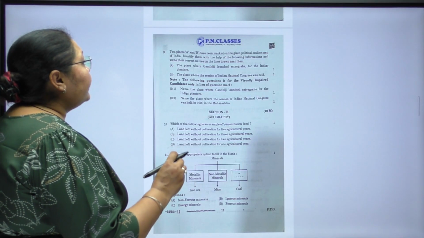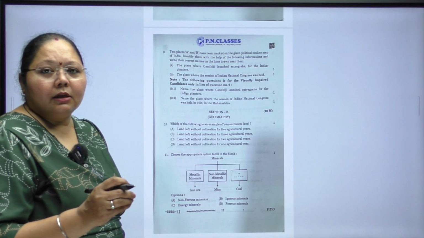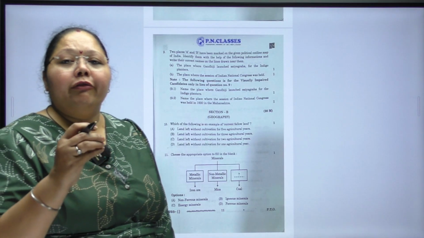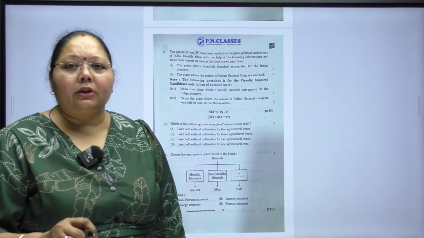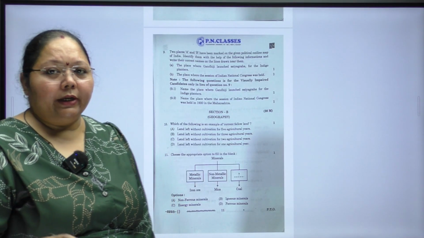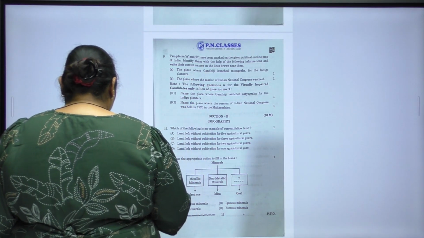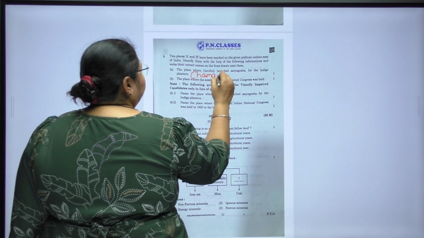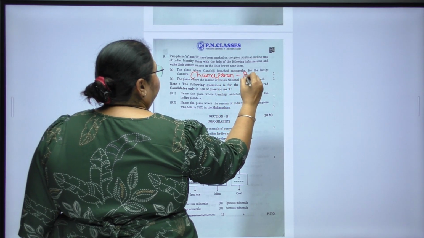The place where Gandhiji launched Satyagraha for the indigo planters. We all are aware that indigo was being forced by the Britishers to be grown in our country so that the minerals of the land can be destroyed. This was held at the place Champaran, which is in Bihar.